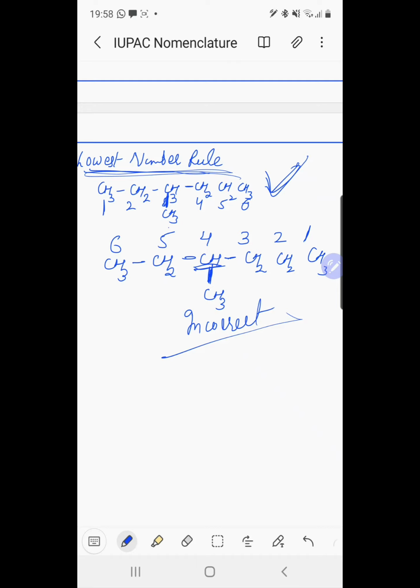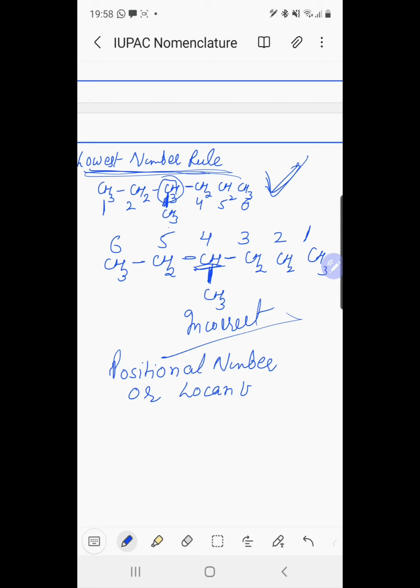The number that indicates the position of a substituent on the parent chain is called the positional number or locant. This number, 4 or 3, is called the positional number or locant.